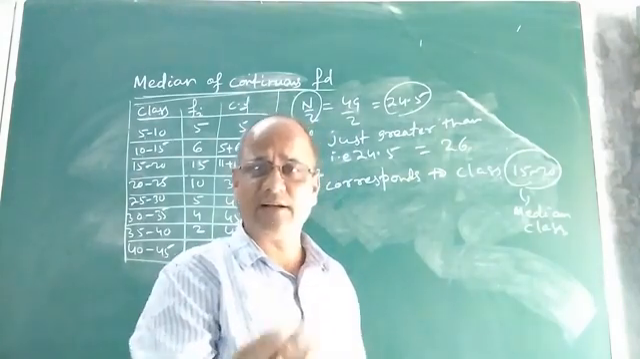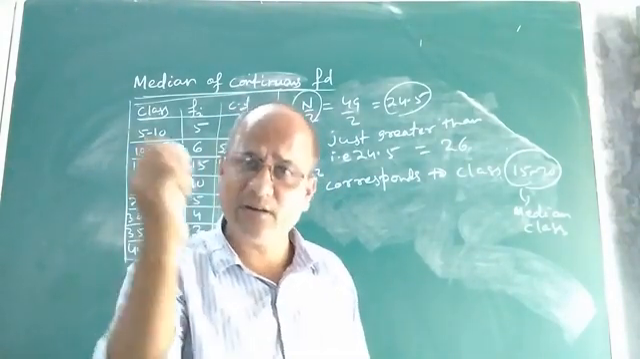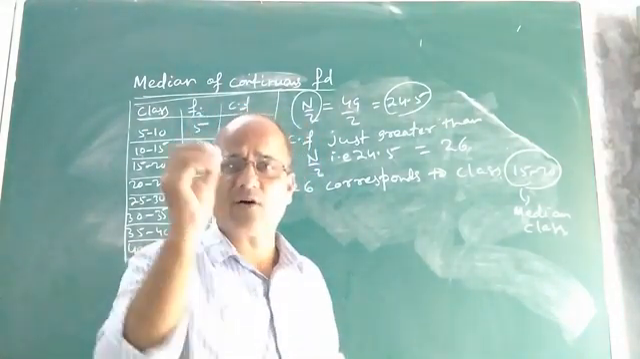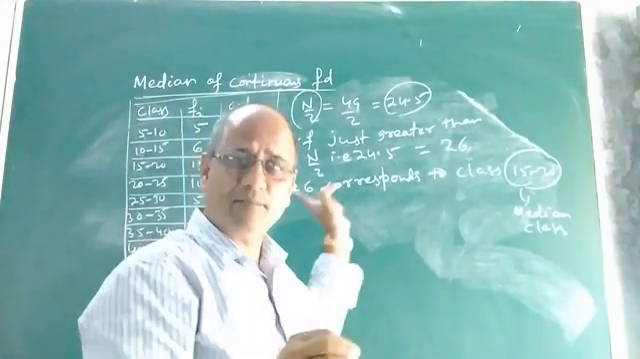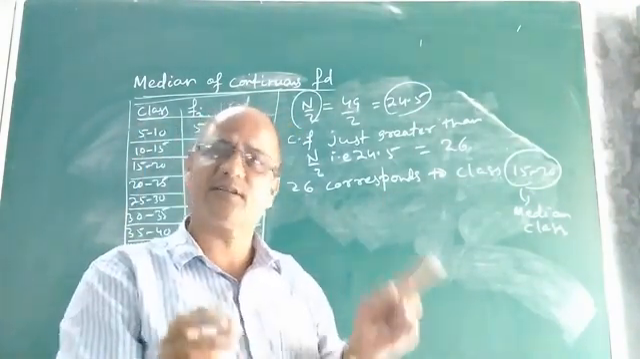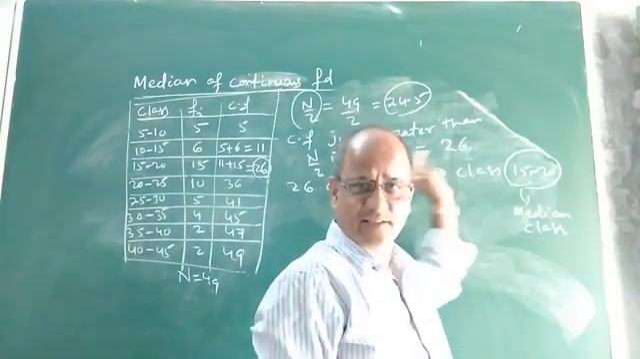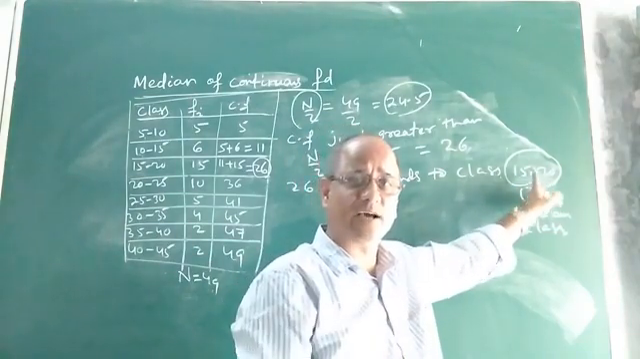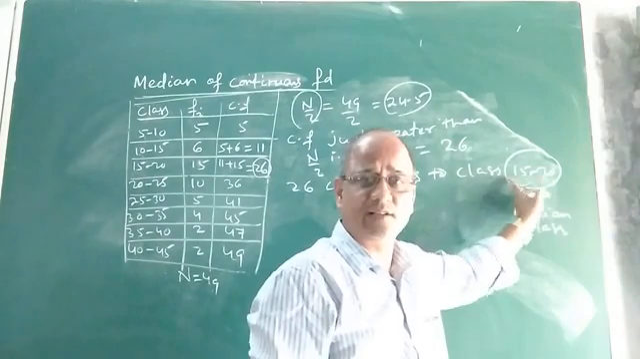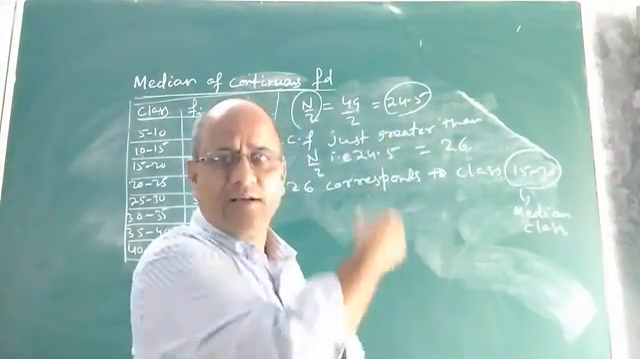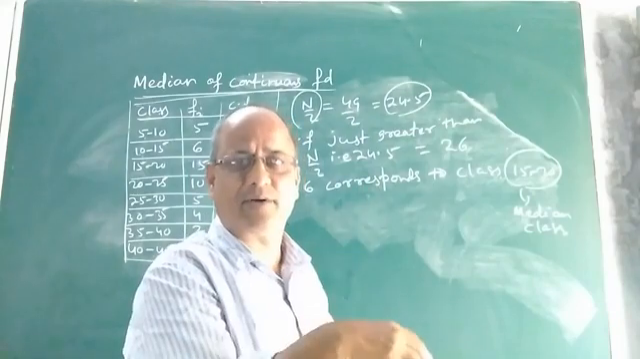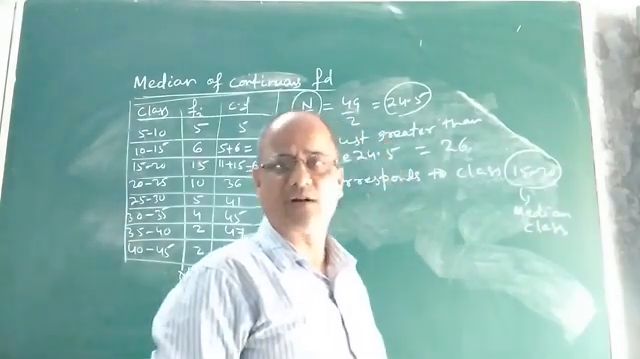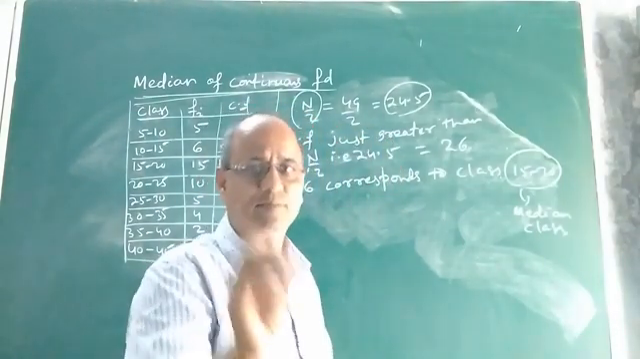Median class means it is that class or class interval in which the median of the distribution lies. That means the class interval in which the middlemost value of a distribution, that is the median of the distribution, lies. In this particular continuous frequency distribution, we got the median class 15 to 20. That means the median will certainly concentrate in this class interval. In the end you will see, when the median is calculated, you will find that yes, it lies in this class interval. Let us see how. So children, I hope you understood what is meant by median class.